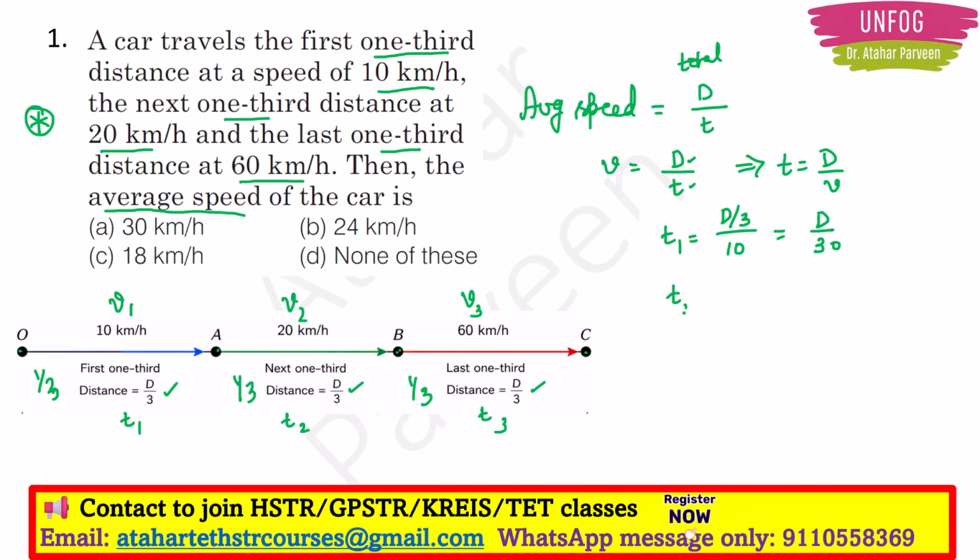Like that only T2 will be equal to d upon 3 by 20 km. So it will be d by 60. Like that only T3 will be d by 3 upon 60 km per hour. So this one will be equal to d upon 180. Right? So this one now became T1, T2 and T3. Right? Now I can easily find out the average speed, right?